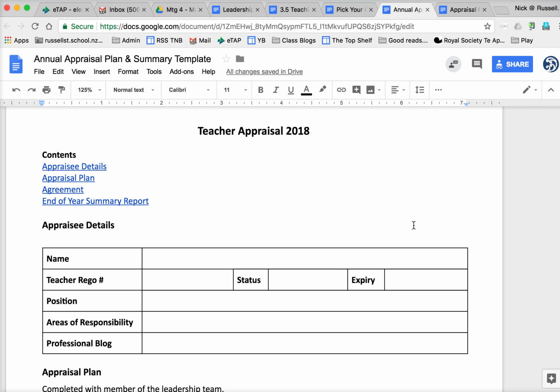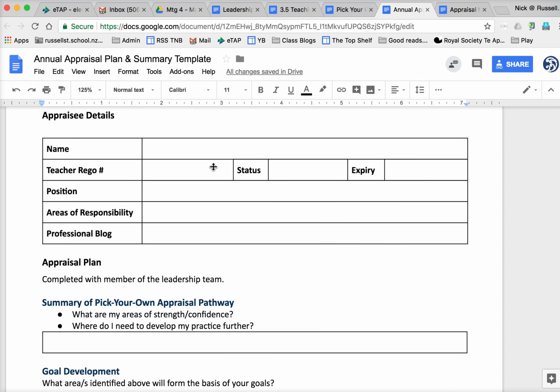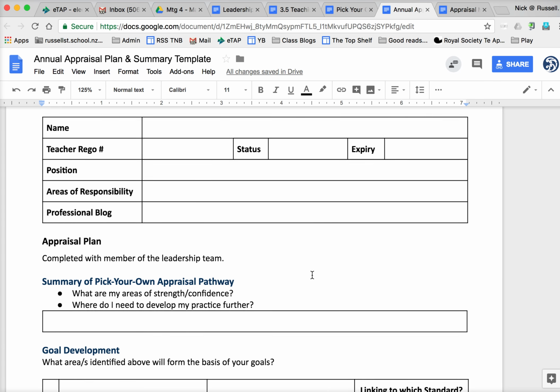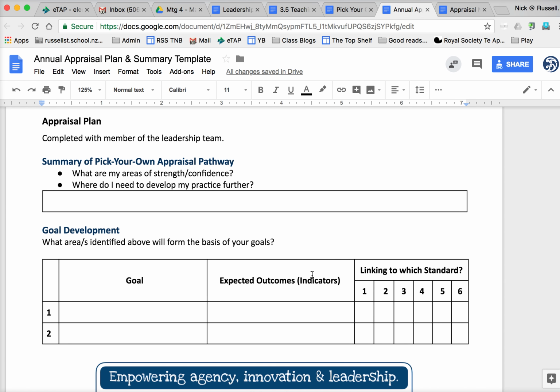Okay, so I'll outline that a little bit more. So the first bit is really obvious. It's just who it is that this plan applies to. So that can be populated at any stage actually, and having a link to your blog in there would be, or wherever you keep your reflective evidence of your practice would be really key to put in there. So when you get down to the appraisal plan, you do this with a leadership member.